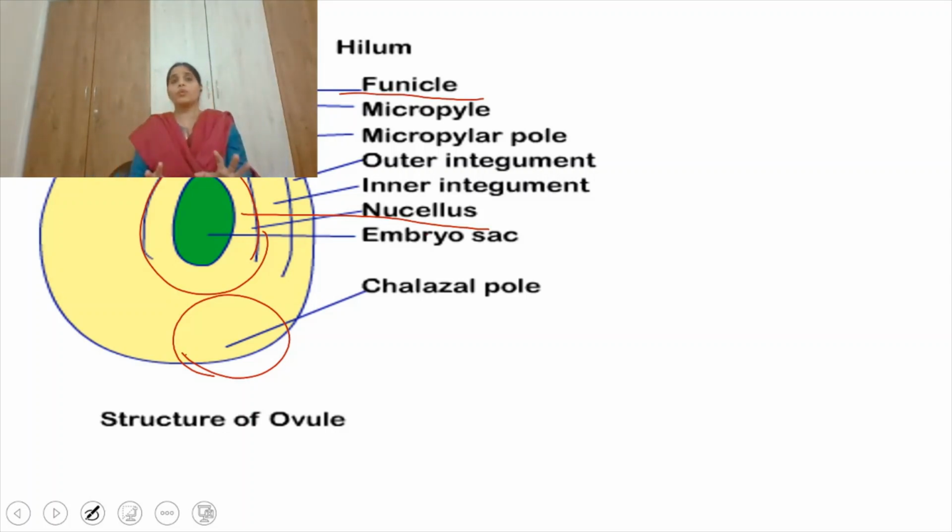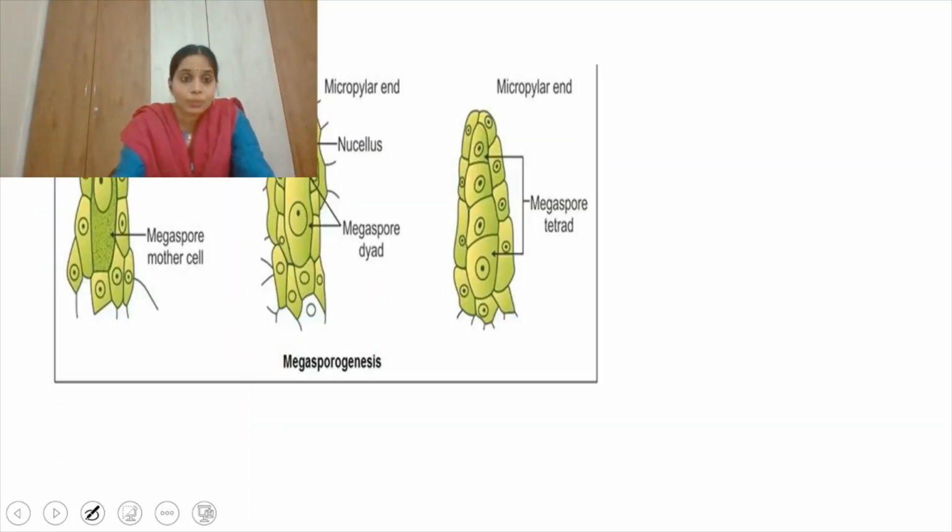See, we all know that the ovule is formed from the placenta, but it is not completely detached from the placenta. A small portion of the ovule is attached to the placenta by the funicle. That's why the funicle is considered as the umbilical cord of the flowering plants, right? So this is megasporogenesis.